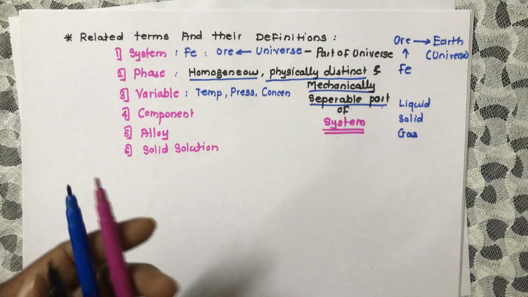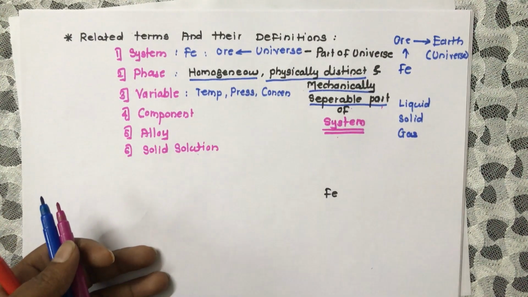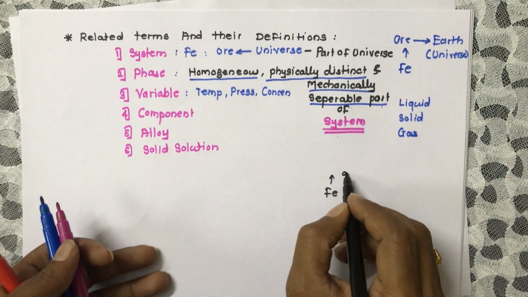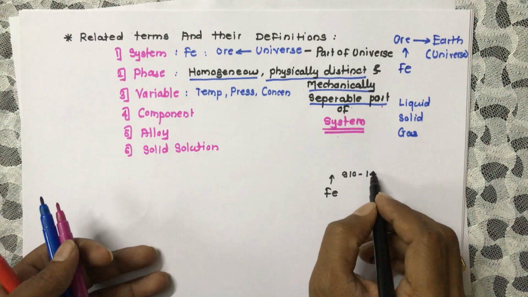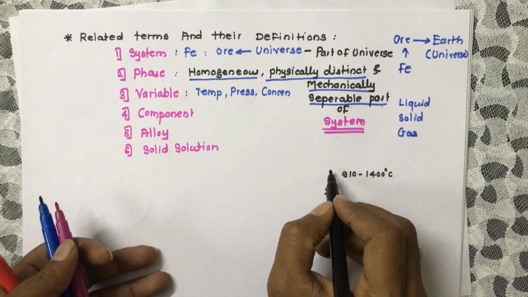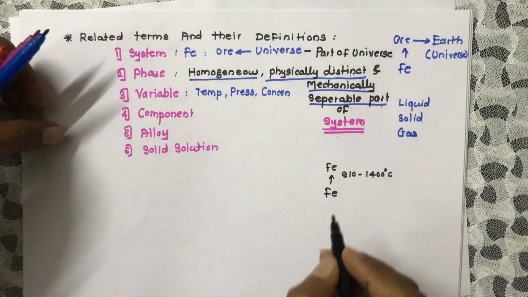Let's take one example of Fe. Suppose we consider the ferrous, then when we heat that ferrous from 910 to 1400 degrees centigrade, we get ferrous, but that particular ferrous has a different structure.